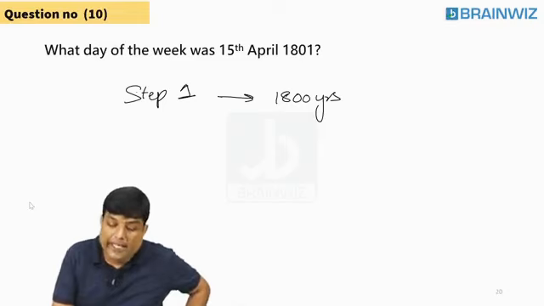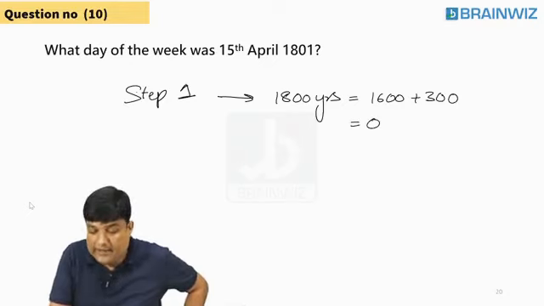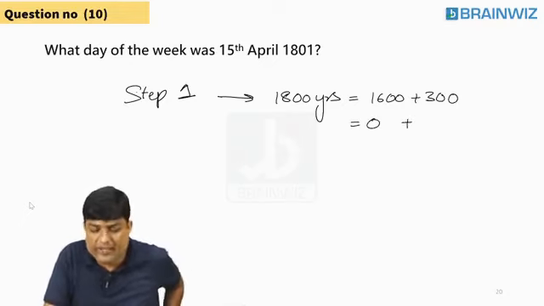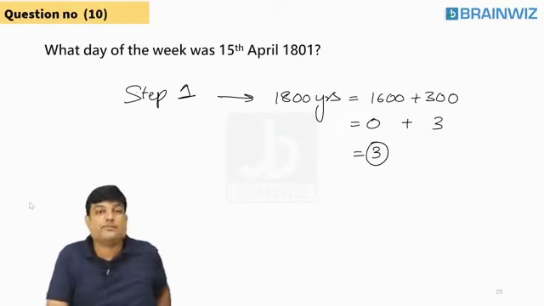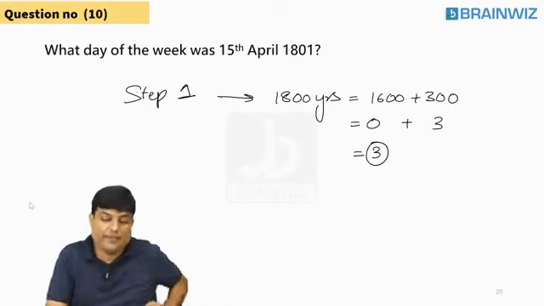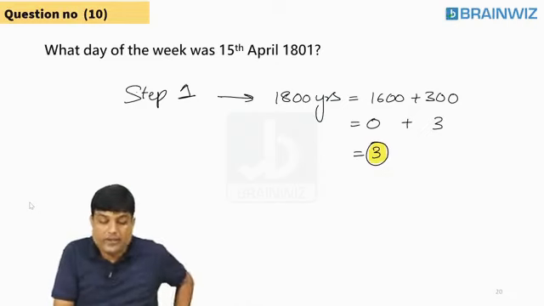Now, 1800 can be split as 1600 plus 200. In 1600, 0. In 200, come on students, tell me, in 200, what? 5? No. In 200, 3. So, it's over. Are you understanding everybody? Is it clear? Yes. In 1800 years, we have 3 odd days. We got it everybody. Step 1 is over. Step 2.